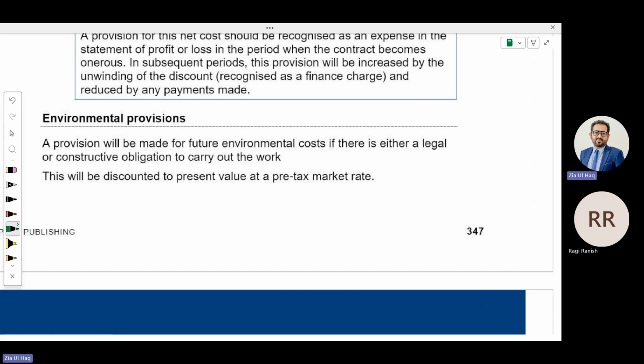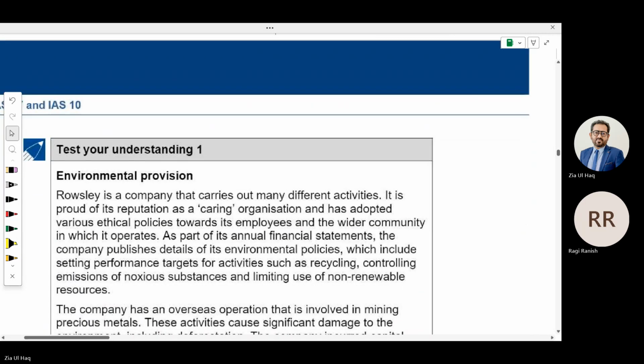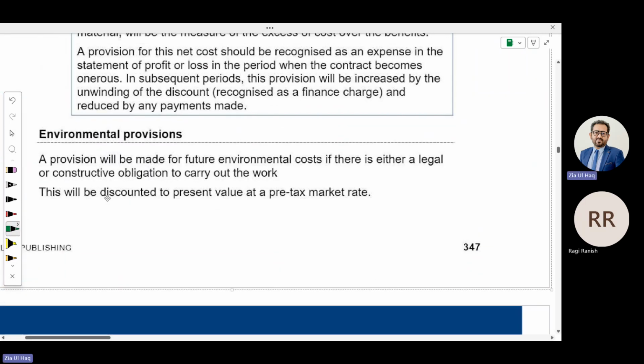Not somebody imposed a penalty on you for environmental damage. Obviously, that will be a provision. But if you are going to start business operation on some area, and during that business operation tenure, you will affect the environment a little bit, so at the end you decided, I will clear the environment, I will bear some environmental cost. So if you have decided this, you need to create a provision for that environmental repairing cost. How? By using the discounted present value method.